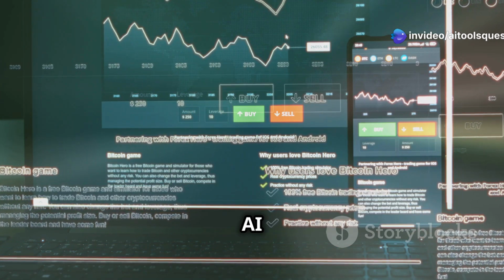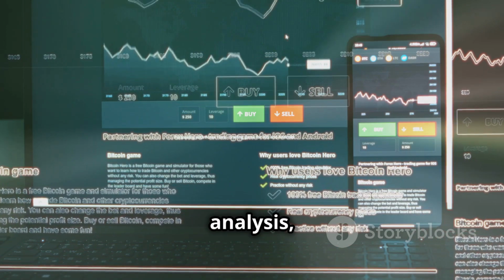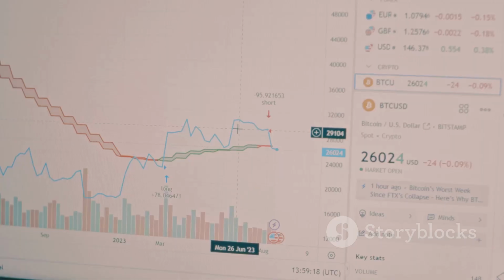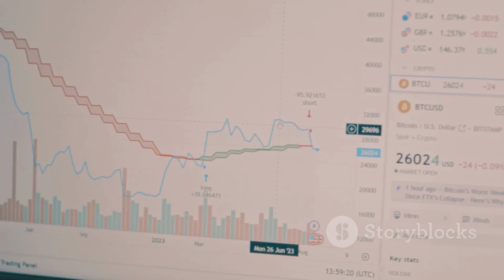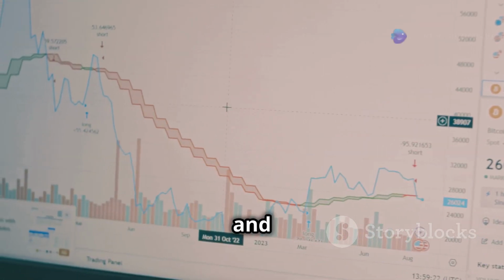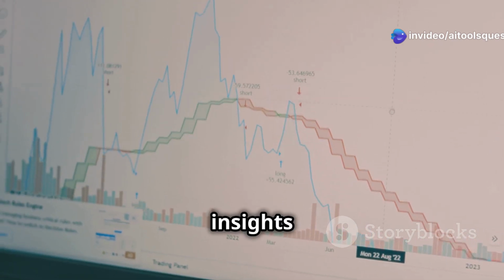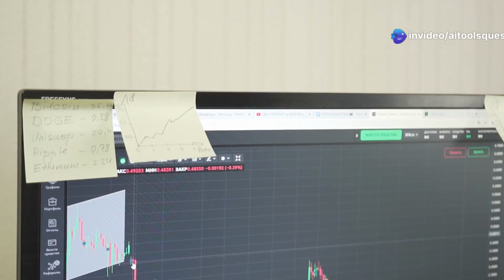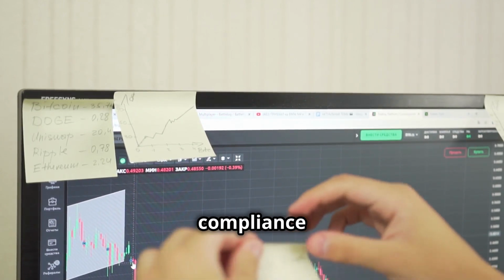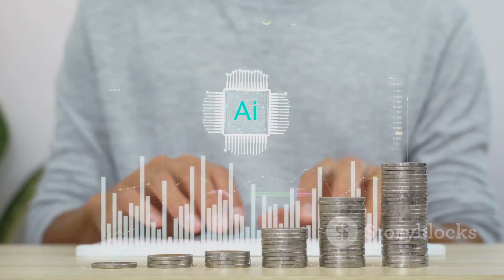Cryptocurrency and blockchain tools. AI supports crypto trading, risk analysis, and portfolio management. Coinbase Analytics and CryptoHopper provide AI-driven insights for crypto investors. Chainalysis focuses on blockchain data analysis for compliance and fraud detection.